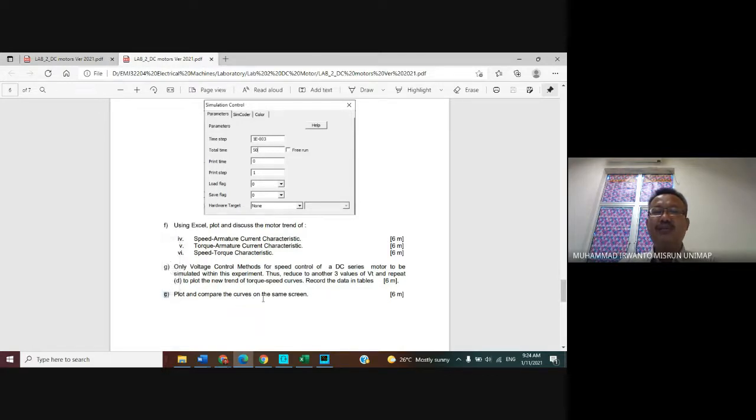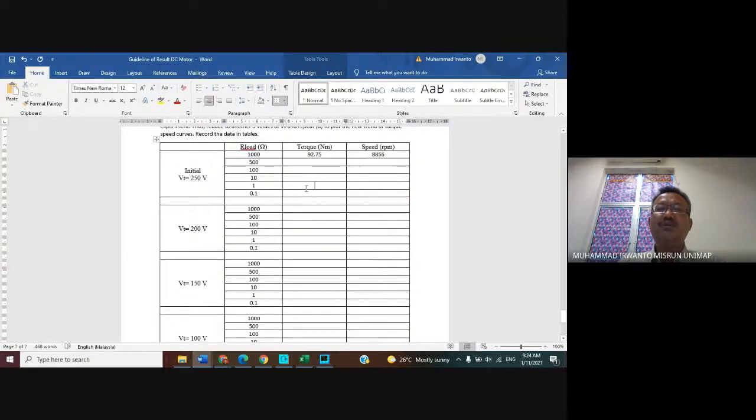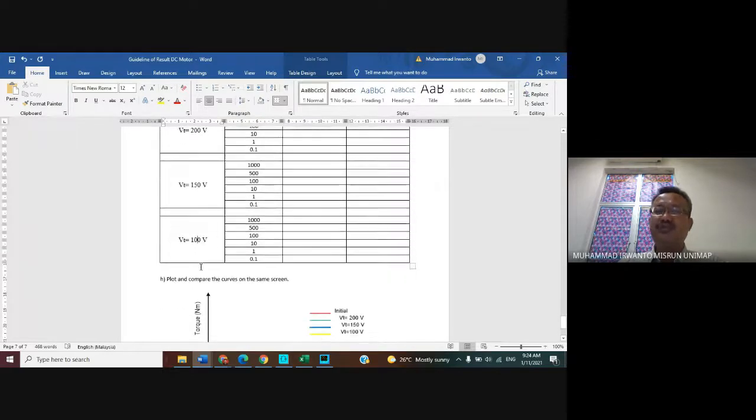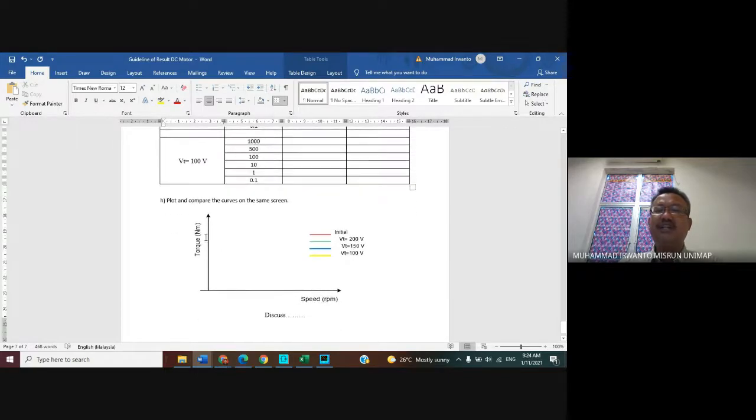Plot and compare the curve on the same screen, same as before for the DC shunt motor. After obtaining all, we want to draw 4 graphs in one display, like this. The graph is torque versus speed, with torque as the vertical axis and speed as the horizontal axis.